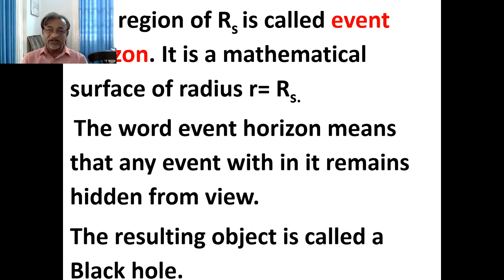The word event horizon means that any event within it remains hidden from view. You cannot see anything inside this event horizon. No event within this event horizon can be revealed outside. The resulting object is called a black hole.